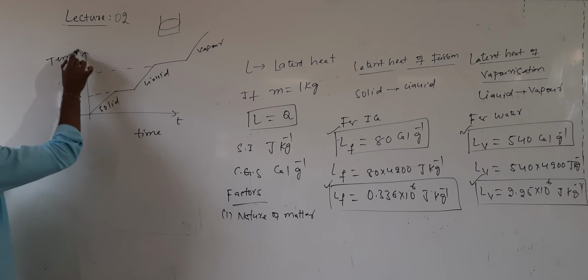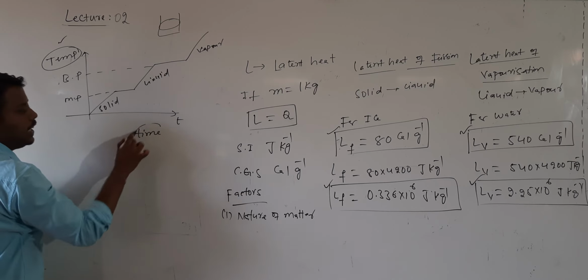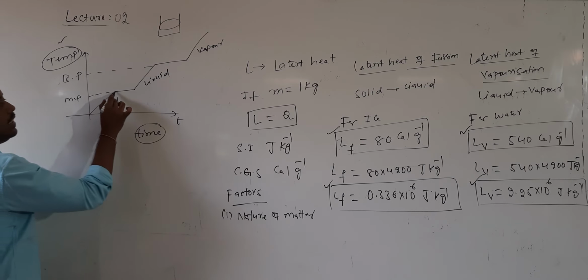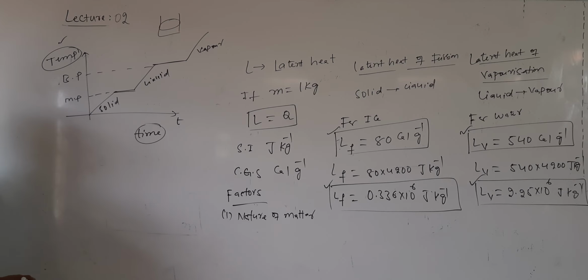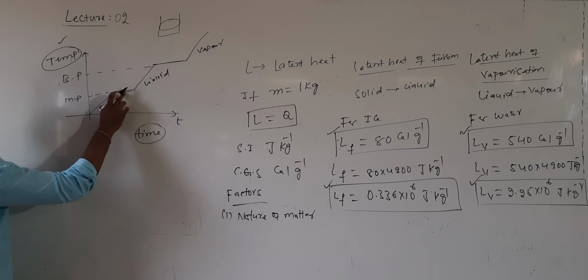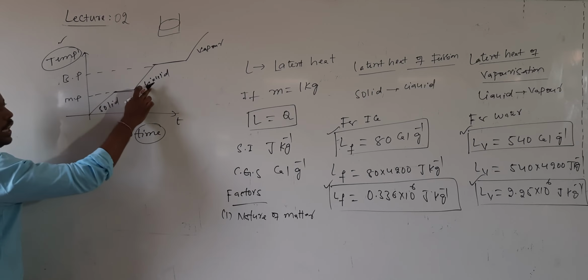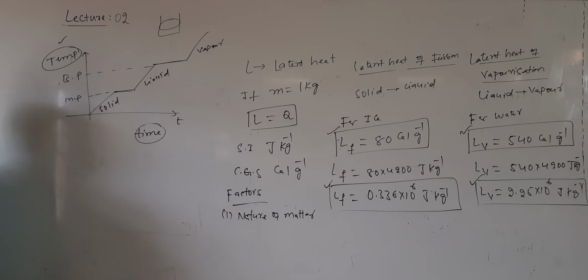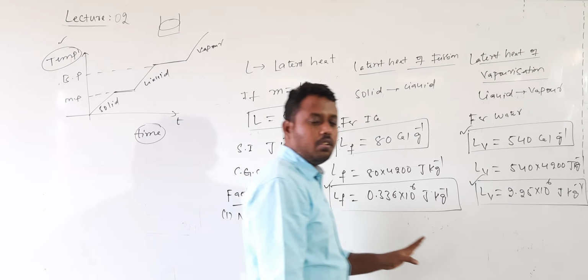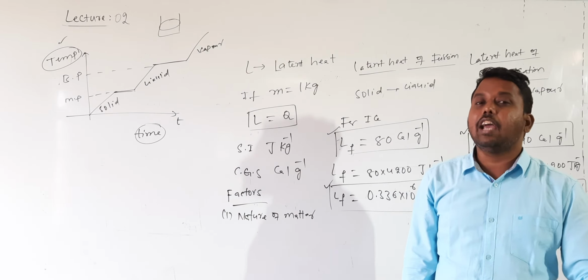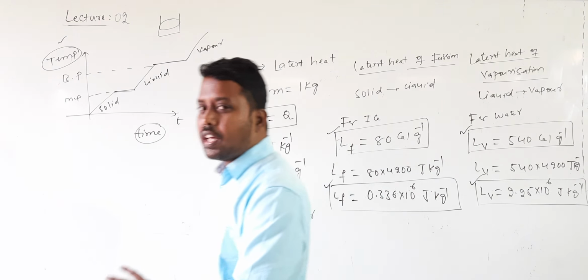How does the temperature of a substance vary with time? In this you can see, this is one line, this is one line. These are the lines corresponding to the time during which a solid is converted into liquid or liquid is converted into vapor. During this time, the temperature does not change. Only the time value changes. This is one of the graphs.